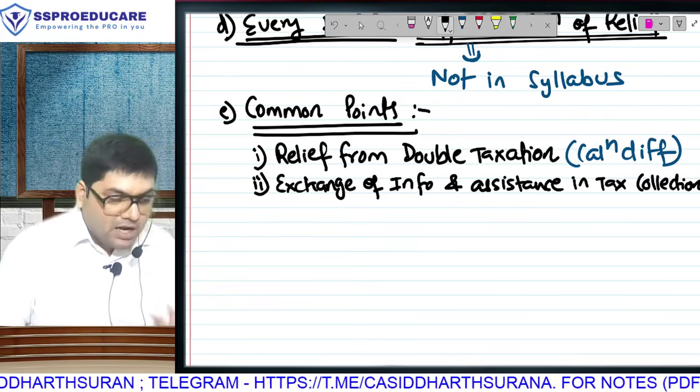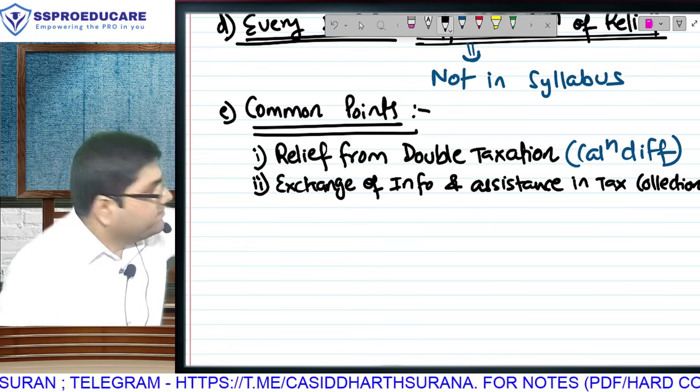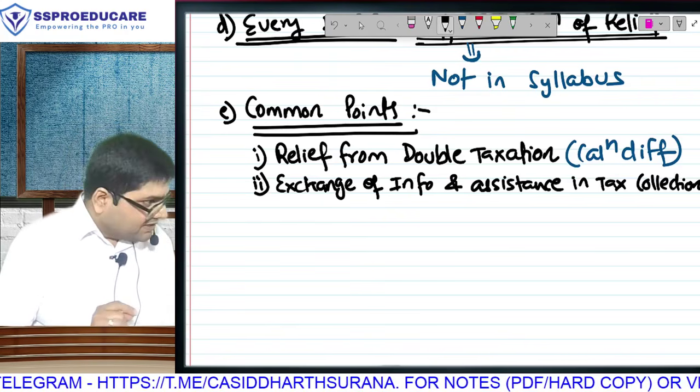ये तो common sense है. Unless and until we have permission from that government, and you know where that permission will come from? Assistance in tax collection, which will be written in the treaty. In the treaty, we will write something like this.